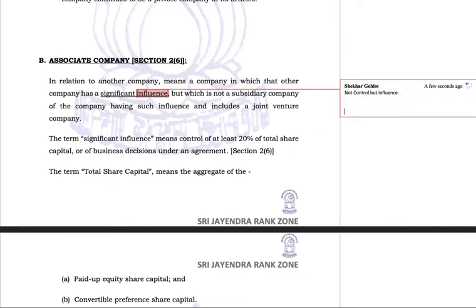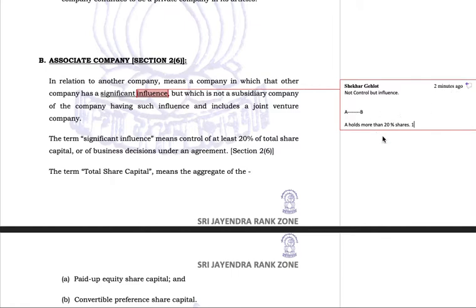So now there is a company A and then there is a company B. Now A cannot control the composition of B. Neither does it own more than 50% of the share capital of B. Therefore, A cannot become the holding company of B. And it cannot even dictate the decision making by B. But A holds more than 20% of shares. That means it still has a substantial amount of power with it.